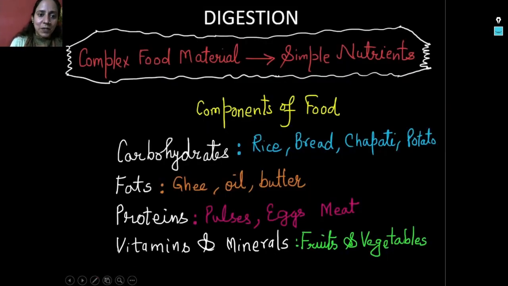Up to this, my viewers, they know that digestion is the second step in the process of nutrition, and the complex food material is broken down into simple nutrients. Now, what we eat and what are the various components of food, that is also clear to you. You're familiar with these terms: carbohydrates, fats, proteins, vitamins, minerals. So whether we are eating rice, bread, butter, eggs, vegetable, what is happening to this stuff? We are going to explore that, and there lies the answer to all those questions.